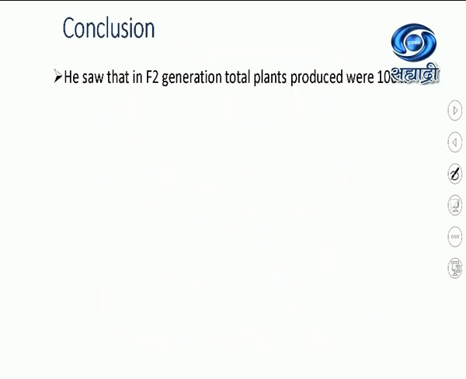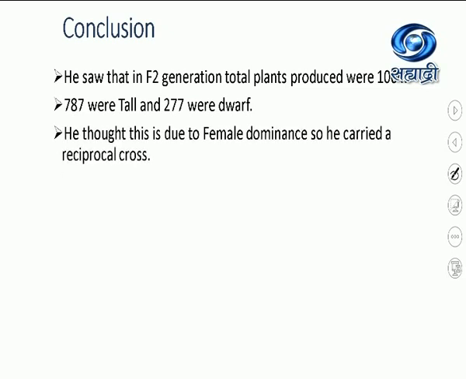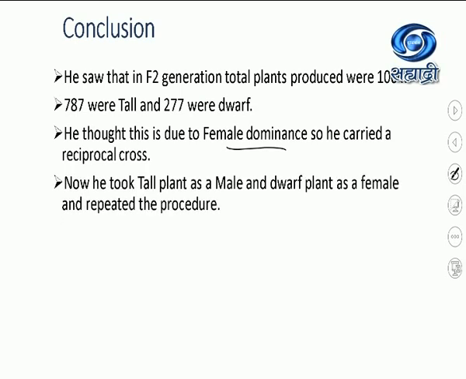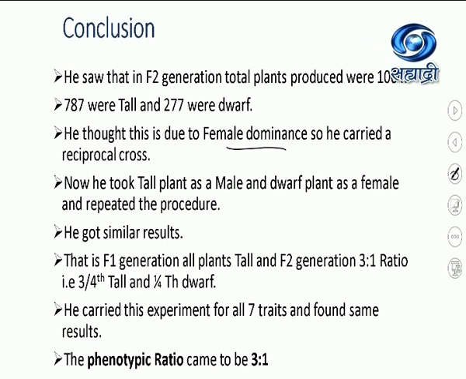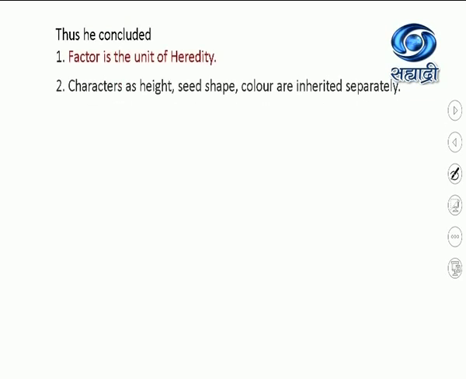So, conclusion: he saw that in the F2 generation total plants produced were 1064, 787 were tall, 277 were dwarf. He thought this is because of female dominance. So he carried out a reciprocal cross. Now he treated the tall plant as a male and the dwarf plant as a female. He got similar results. The phenotypic ratio came 3:1 and the genotypic ratio came 1:2:1. He carried out this experiment for all the 7 traits, and thus he concluded that factor is the unit of heredity.